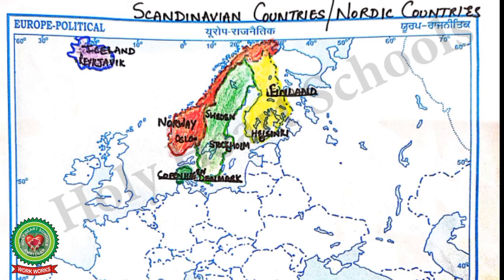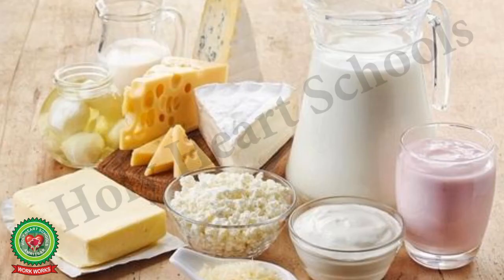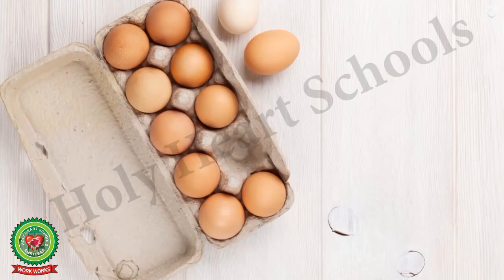Number 4, Denmark. Its capital is Copenhagen. Officially, the Kingdom of Denmark is a Nordic country in northern Europe. It is known as the key of the Baltic Sea. It is the center of export of dairy products and eggs.